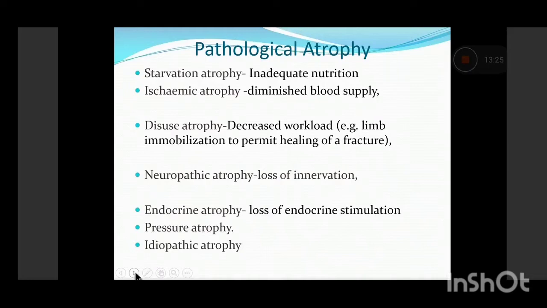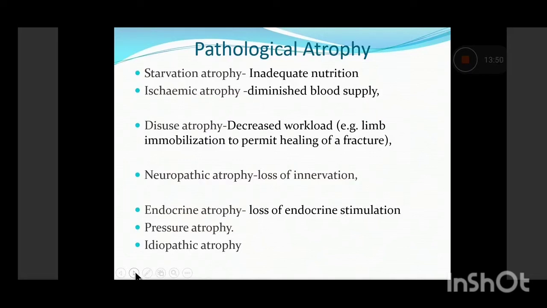This is classically seen in patients who have a fracture and are on prolonged immobilization. Prolonged immobilization leads to disuse and atrophy of the leg muscles and calf muscles. Loss of nerve supply, innervation, for example in patients with spinal cord injuries, leads to neuropathic atrophy.